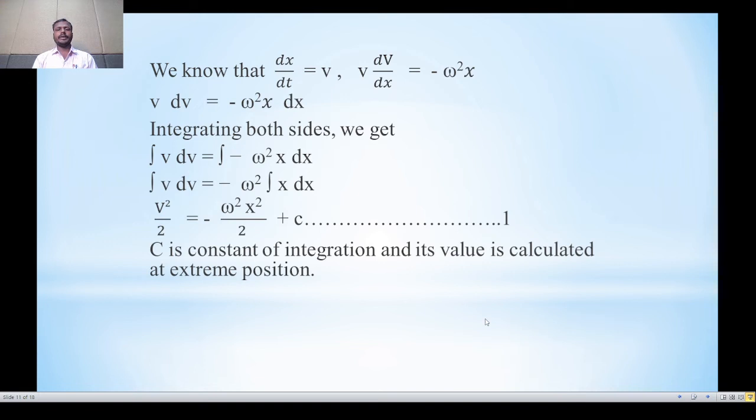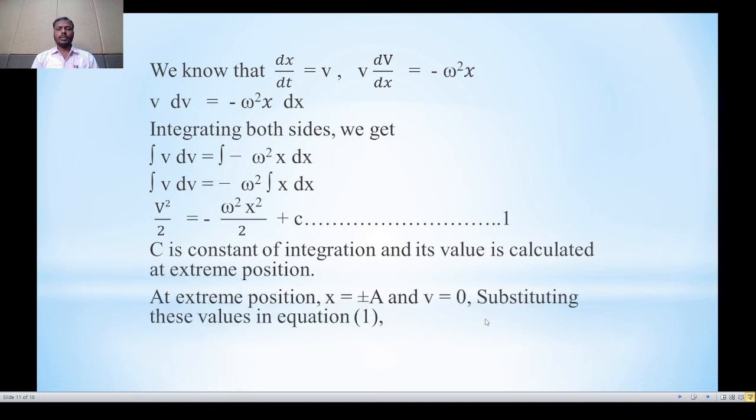c is the constant of integration and its value is calculated at the extreme position. At the extreme position, x is equal to plus or minus a, and the value of v is 0.